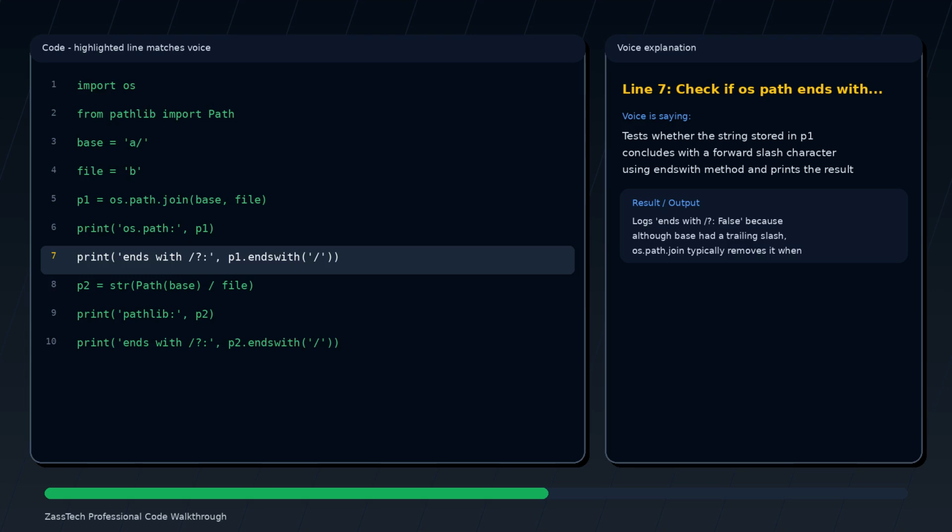Tests whether the string stored in p1 concludes with a / character using the endswith method and prints the result.